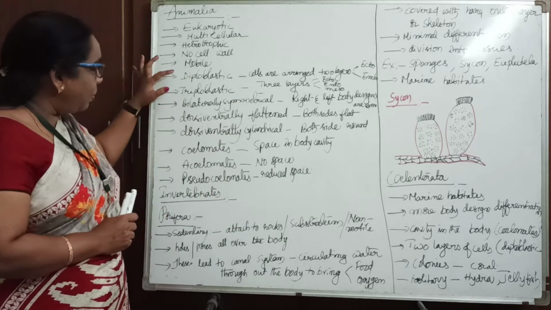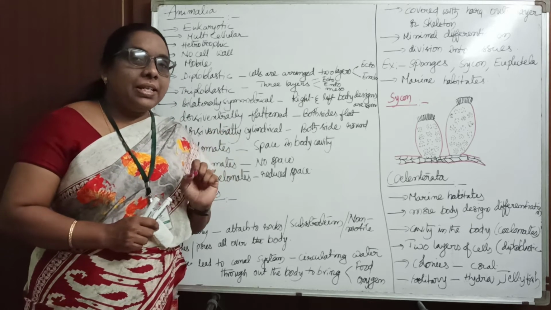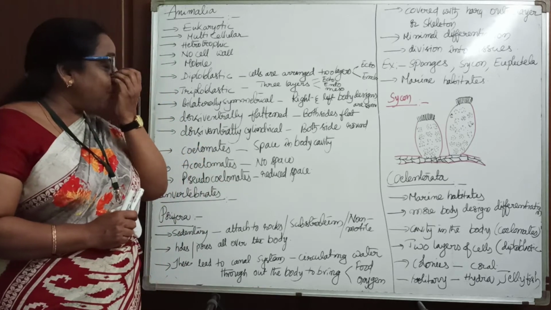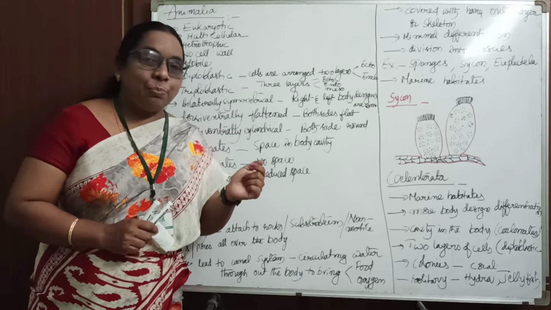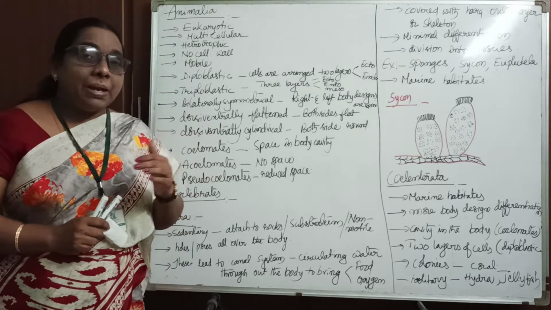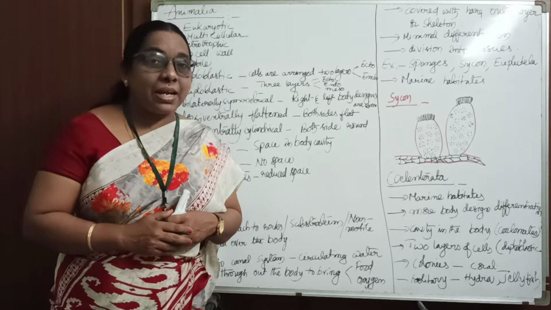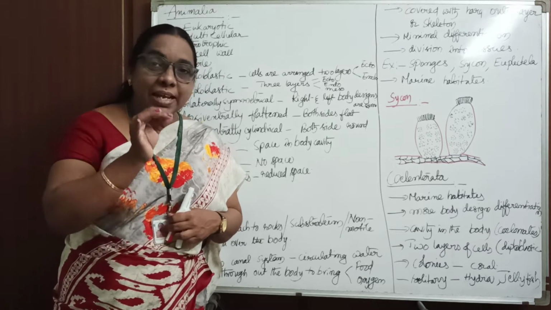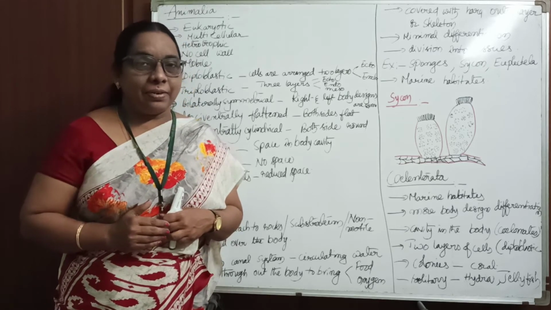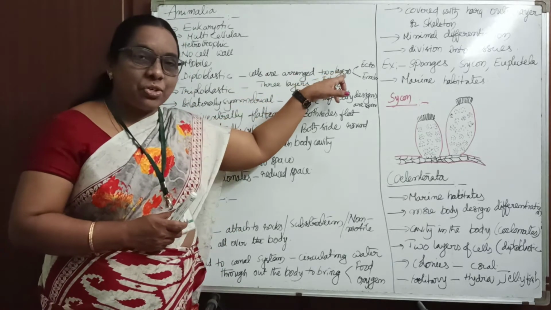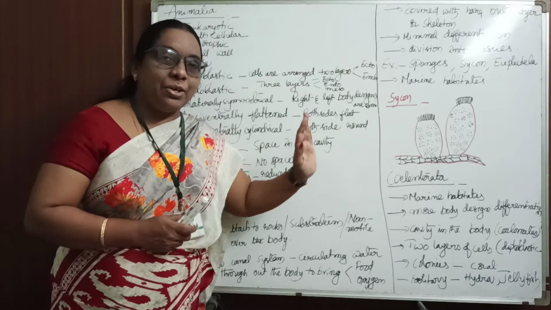So first see that 1, 2, 3, 4, 5, 6, 7, 8 terms are given. What are those 8 terms? Let me explain that. First one is diploblastic. The meaning for this diploblastic organism is that these organisms have 2 layers. That means the cells are arranged in these animals in 2 layers, outer layer and an inner layer. The outer layer is called the ectoderm layer and the inner layer is called the endoderm layer.